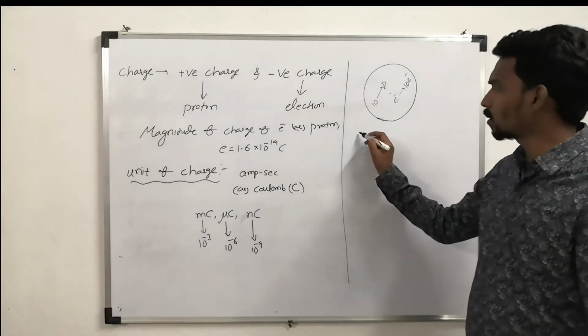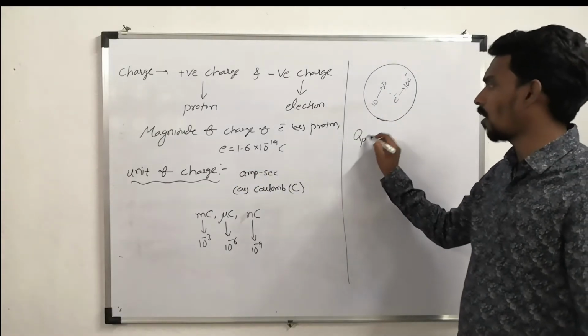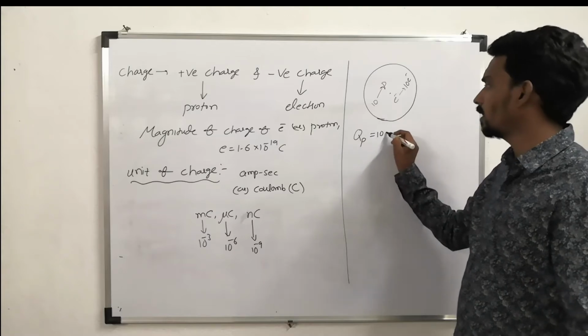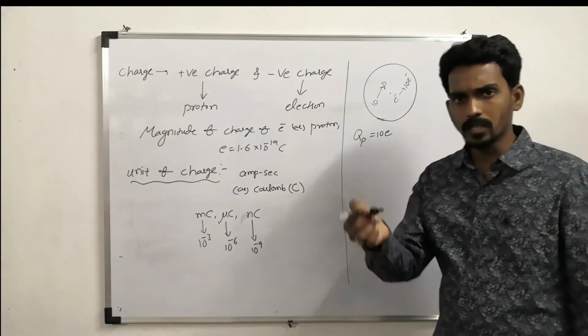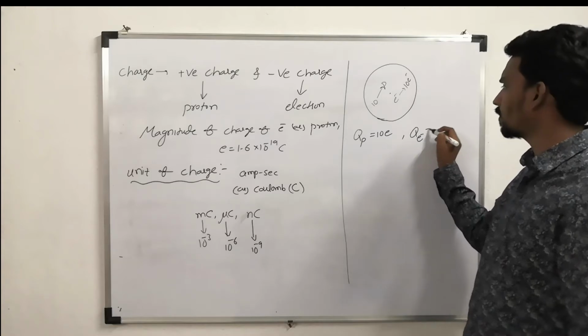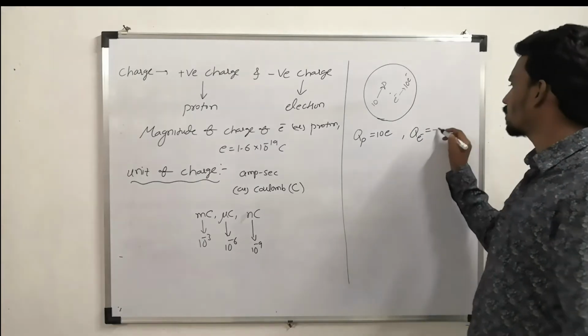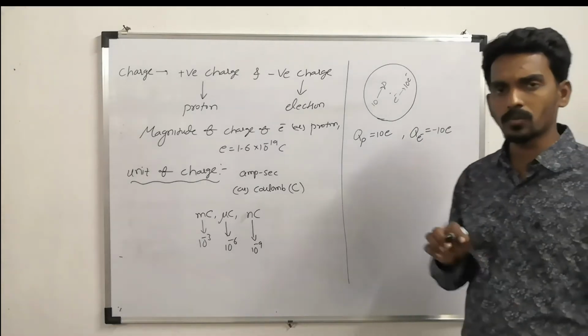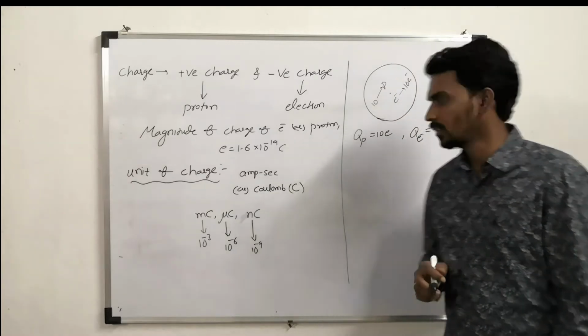And here we represent that the charge of electron or proton is the same in magnitude, and we represent it with a small e. Now if you consider the total charge of all protons, it is 10e. One proton is e, so 10 protons means 10e. Similarly, the total charge of all electrons is minus 10e, because one electron's charge is minus e.